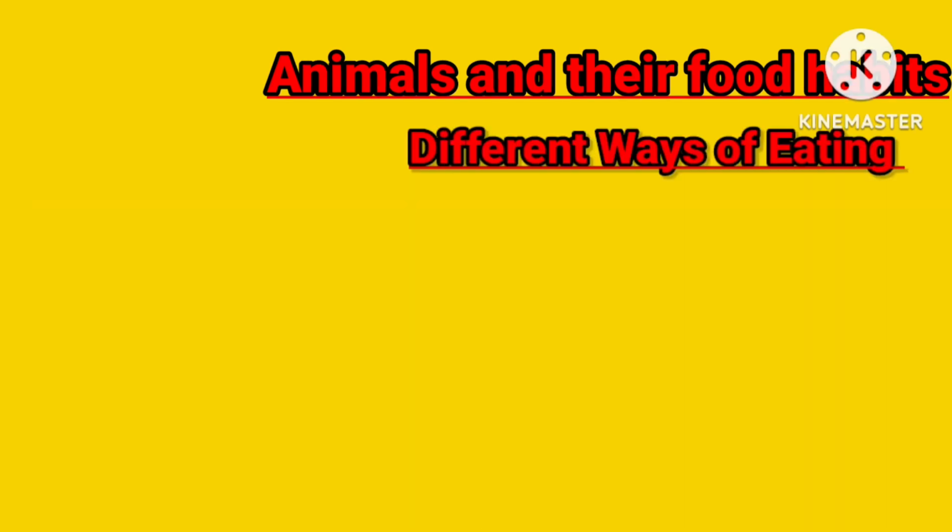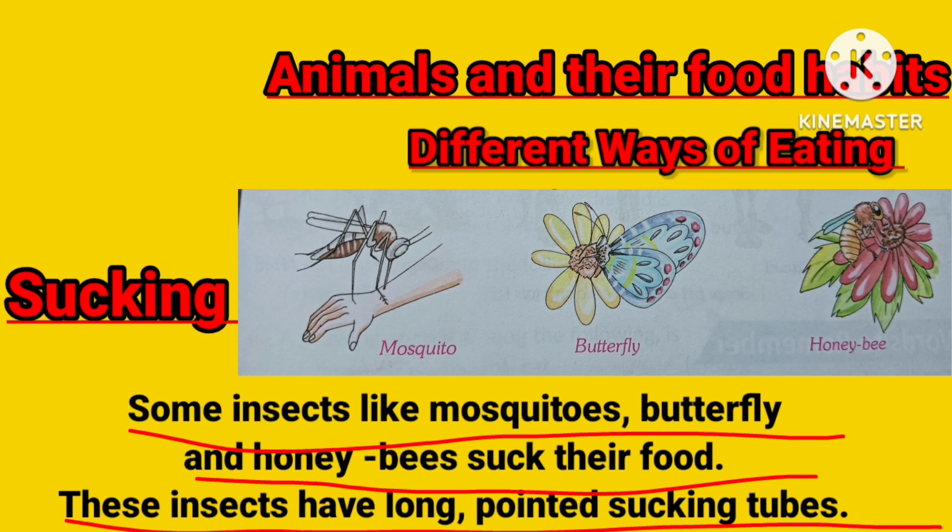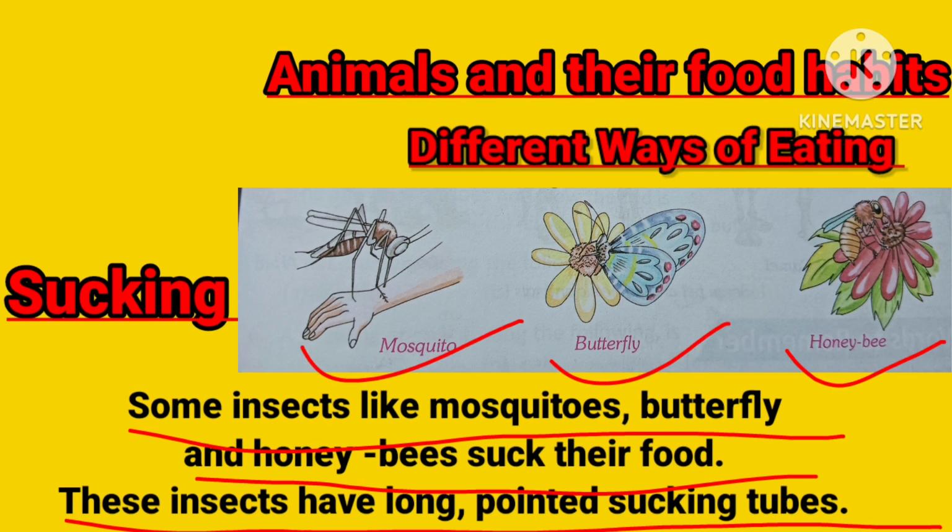Now the second way of eating is what? That is sucking. Some insects like mosquito, butterfly and honeybees suck their food. These insects have long pointed sucking tubes. Examples are mosquito, butterfly and honeybees.